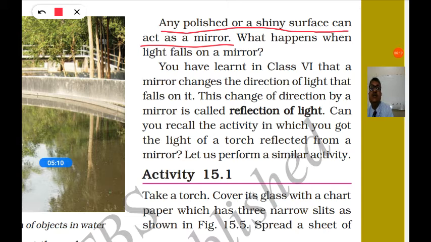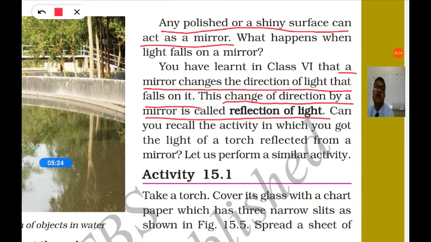A mirror changes the direction of light that falls on it. This change of direction by a mirror is called reflection of light. The change of direction of light by a mirror is called reflection of light.